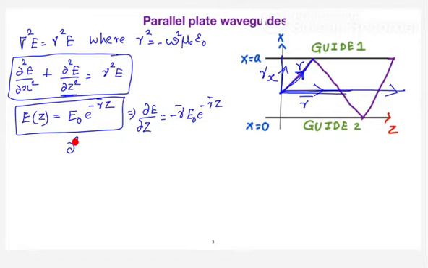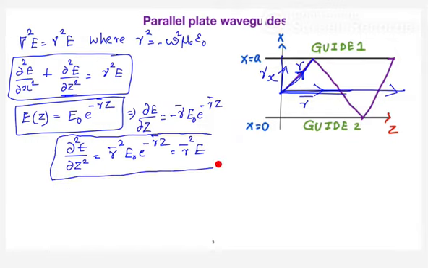Dou square E by dou z square is equal to gamma bar square into E naught e power minus gamma bar z, which is the same as gamma bar square into E. Please cross check, and if there is anything wrong, correct it. Is it correct?